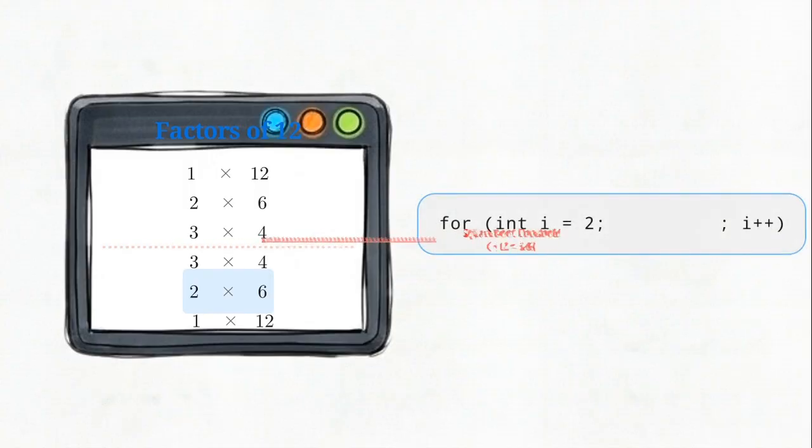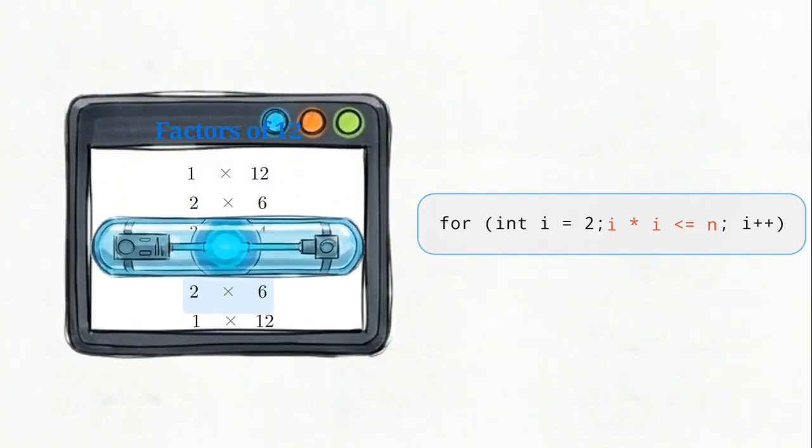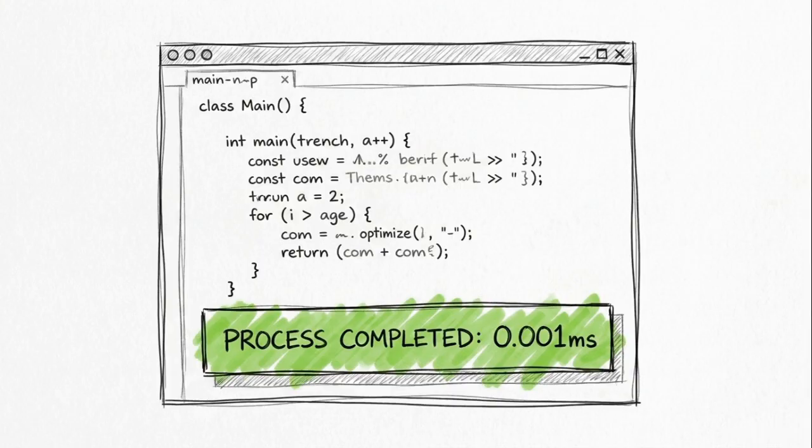We translate this mathematical threshold into our code by changing the loop condition to i times i is less than or equal to n. This forces the loop to stop executing the exact moment it hits the square root threshold, entirely eliminating the redundant checks. Limiting the search to the square root ensures the algorithm remains fast, even when checking numbers in the millions.